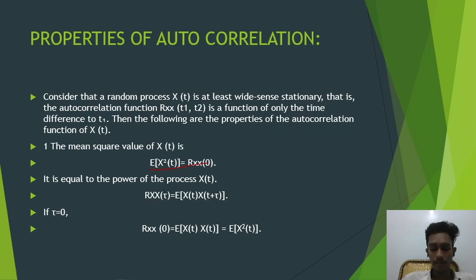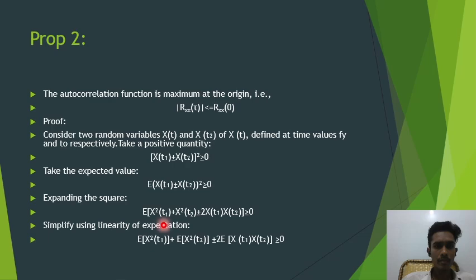Now, autocorrelation property 2. The autocorrelation function has its maximum value at the origin, and it is also called the mean square value. Let us derive how we got that. Here x of t1 and x of t2 are two random variables, both positive quantities, and x of t1 plus or minus x of t2, whole square, is greater than or equal to 0.